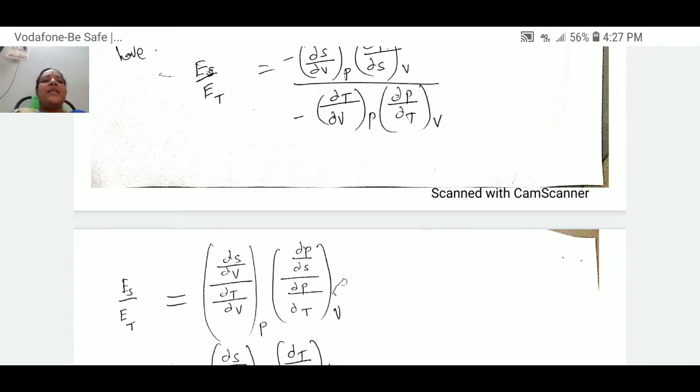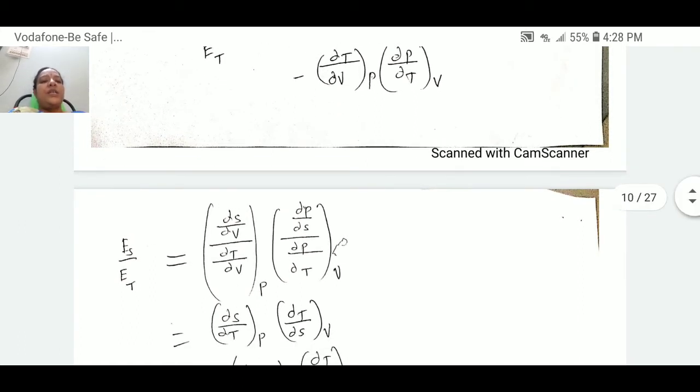Es by Et is equal to dou S by dou V and dou T by dou V at constant pressure P, means we are splitting the terms which are at constant pressure and which are at constant volume, dou P by dou S by dou P by dou T at constant V.